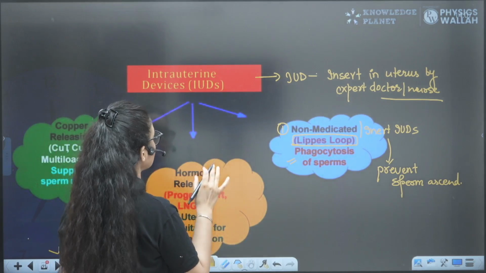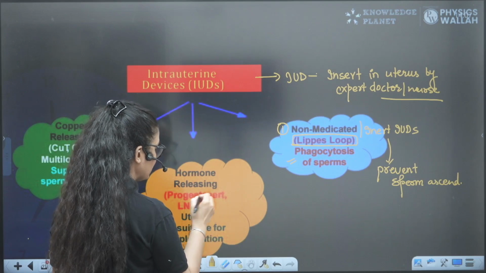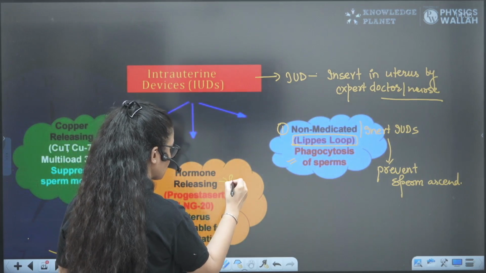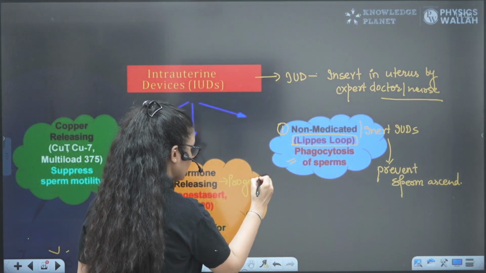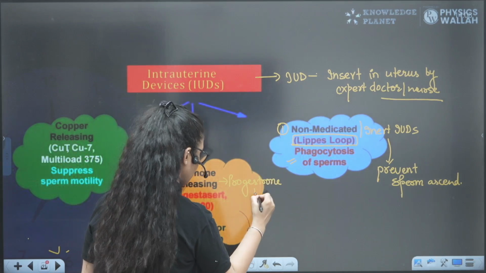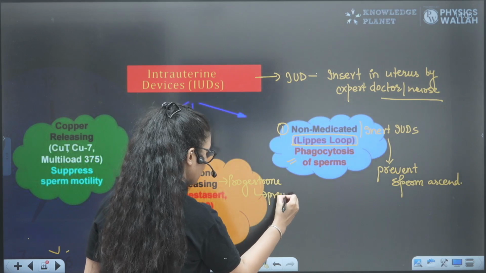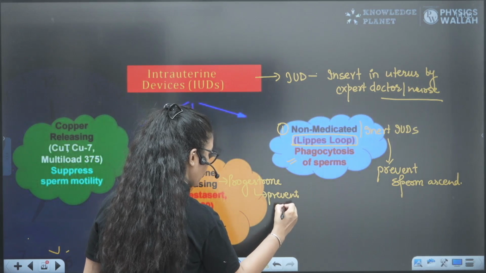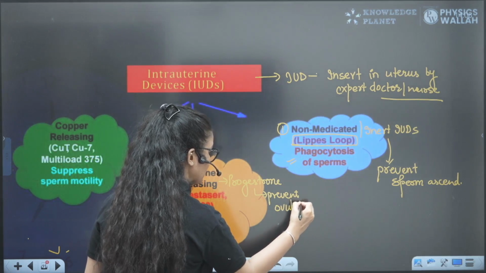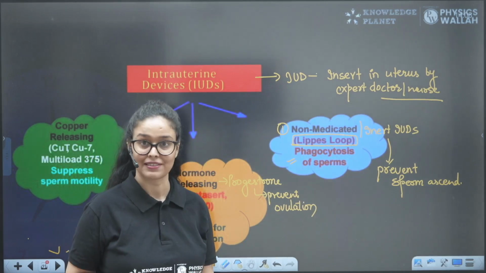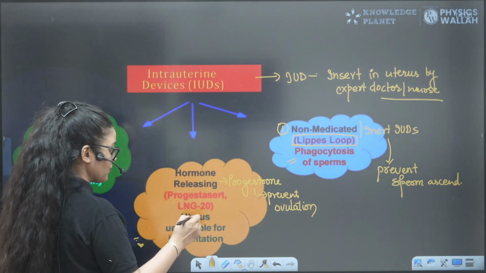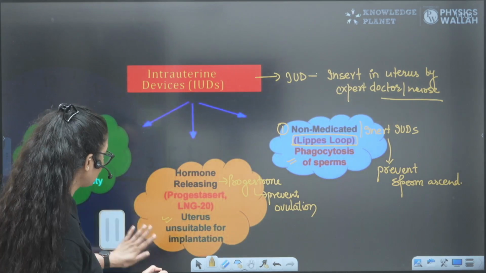When we talk about the hormone-releasing IUD, it generally contains progesterone. Progesterone is the hormone which prevents ovulation, we know, right? It is the anti-ovulatory hormone that I told you about in the last class of the reproductive chapter. So it will prevent ovulation and make the uterus unsuitable for implantation.